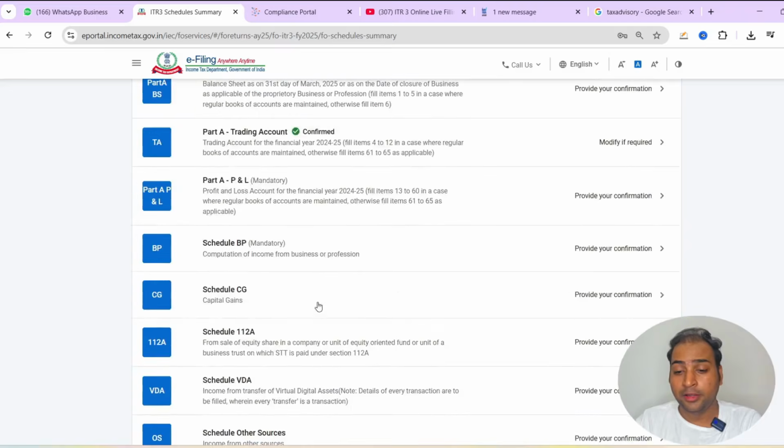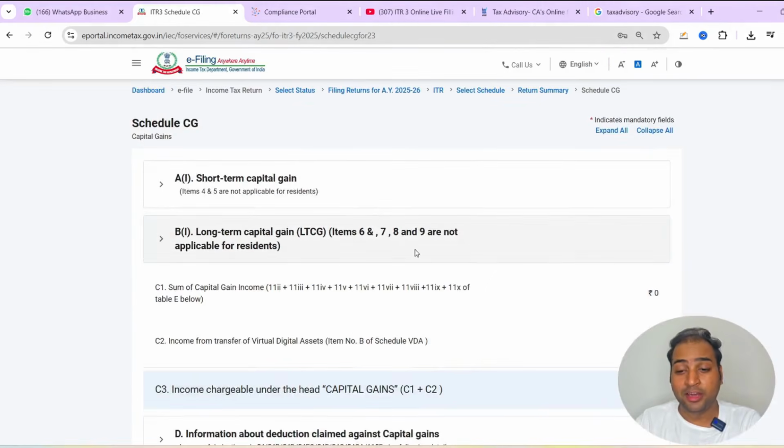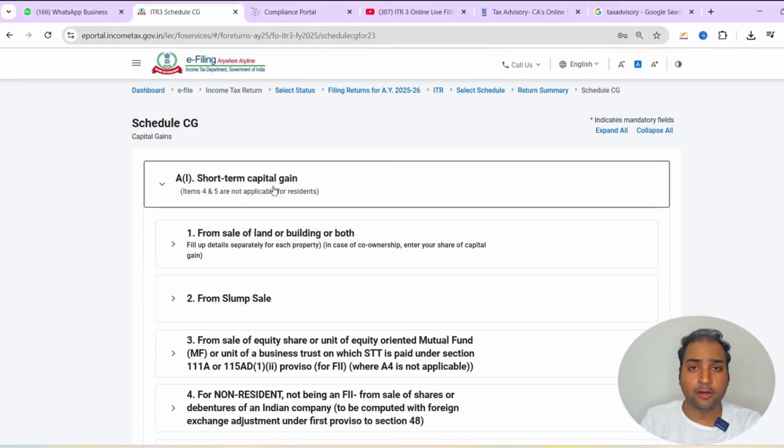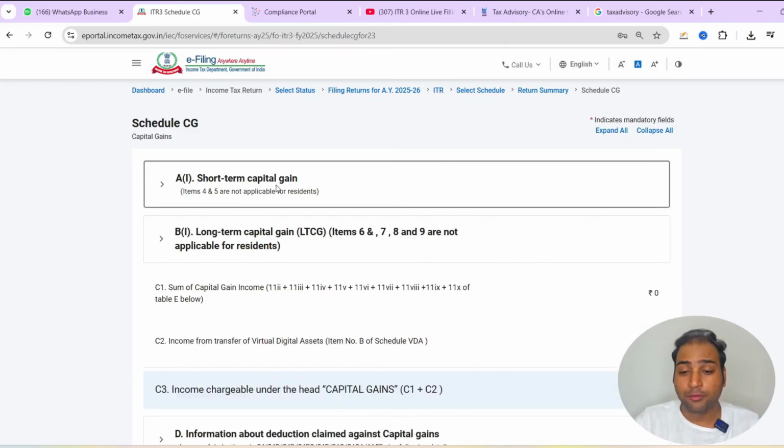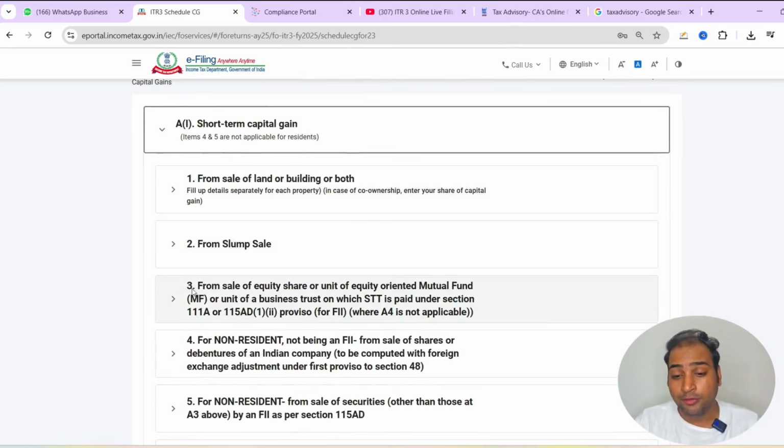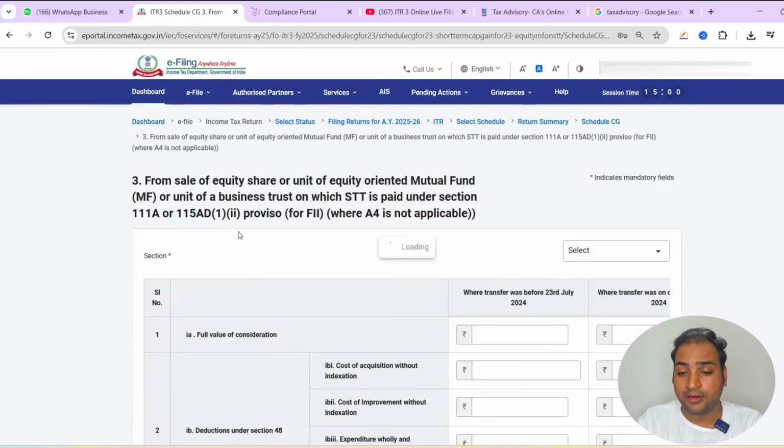Now we will continue to talk about the schedule capital gain. In schedule capital gain, there are two schedules, short term capital gain and long term capital gain, and there is a major update in both. If you keep selecting the short term capital gain, you will find the third column, from sale of equity share, unit of mutual fund, or unit of business trust on which STT is paid. So this shows you have income from short term capital gain from the equity market or the mutual fund, either hybrid mutual fund or equity mutual fund. And we will continue to select number 3, add another.